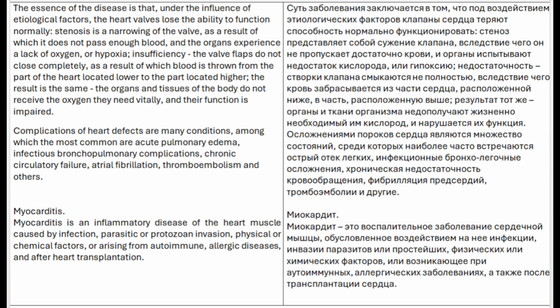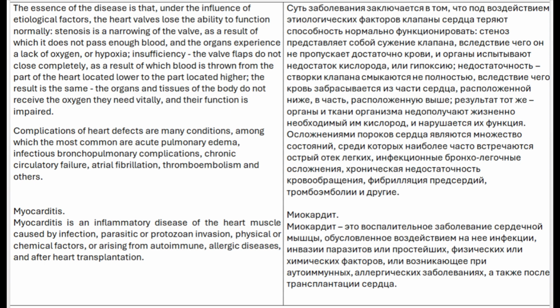function normally. Stenosis is a narrowing of the valve, as a result of which it does not pass enough blood, and the organs experience a lack of oxygen, or hypoxia. In insufficiency, the valve flaps do not close completely, as a result of which blood is thrown from the part of the heart located lower to the part located higher. The result is the same: the organs and tissues of the body do not receive the oxygen they need vitally, and their function is impaired.